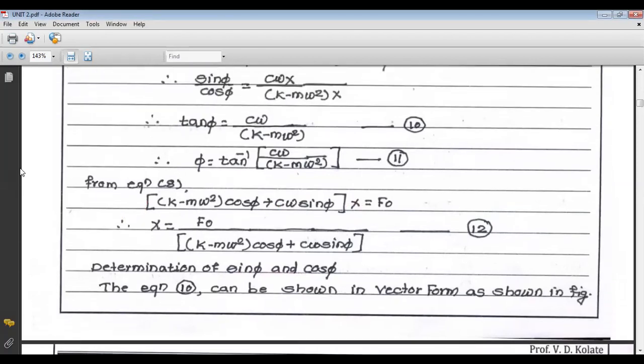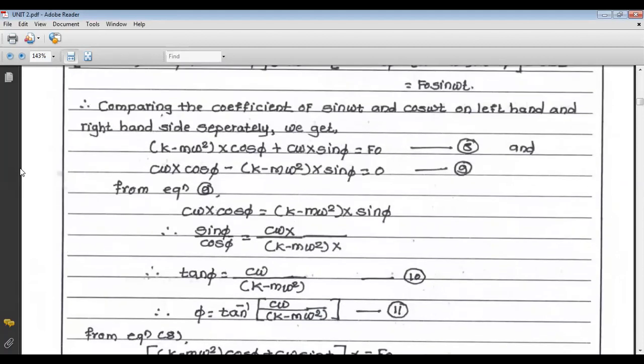So your tan phi term is important. So what is tan phi? It is C omega upon k minus m omega square. Now what is tan phi? It is the opposite side, so C omega is your opposite side, and k minus m omega square is your adjacent side, because tan phi is nothing but the opposite side upon the adjacent side. So the opposite side is the C omega term.